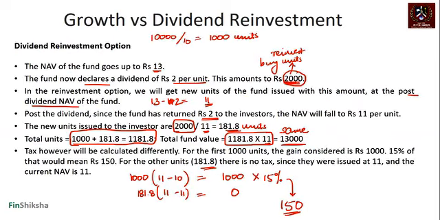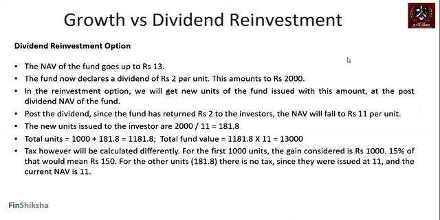So there is a gain of 300 rupees on the tax that you see, correct? That is the benefit of a dividend reinvestment option. Let's relook at this. So the NAV of the fund goes to 13. 2 rupees per unit dividend gets declared. That amounts to 2,000. This 2,000 gets reinvested at the post-dividend NAV, which is going to be 11 rupees.